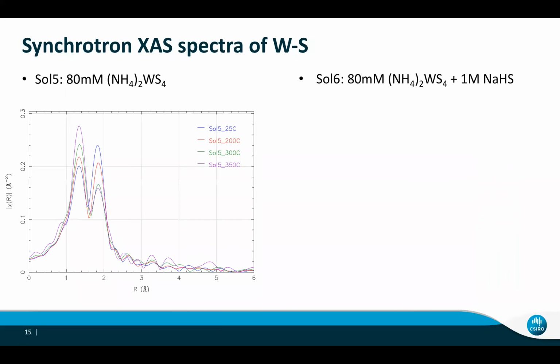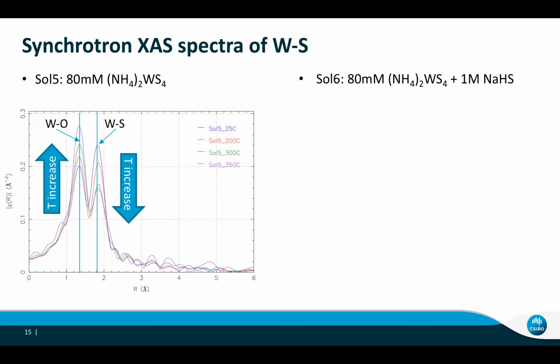We looked at the tungsten sulfur solution at the synchrotron. We prepared solutions with different sulfur concentrations, and we measured the spectrum at different temperatures. From this diagram, we can see there are 2 peaks. One shows tungsten-oxygen, and one shows tungsten-sulfur. The tungsten-oxygen peak increases with increased temperature, and the sulfur peak decreases with increased temperature.